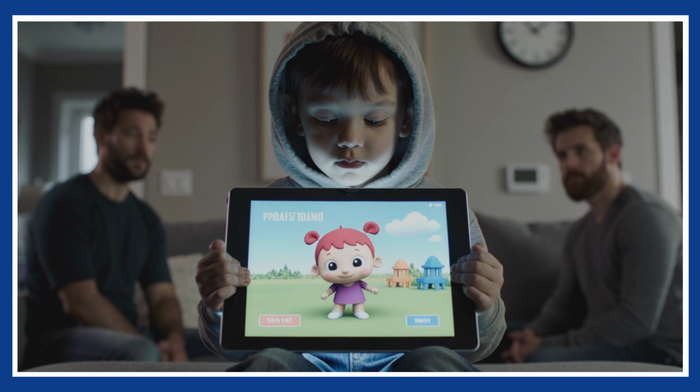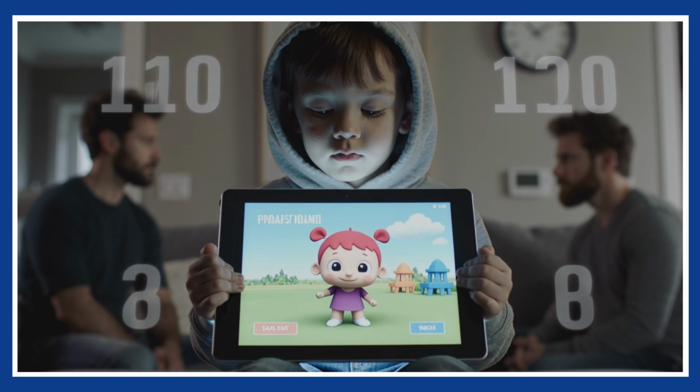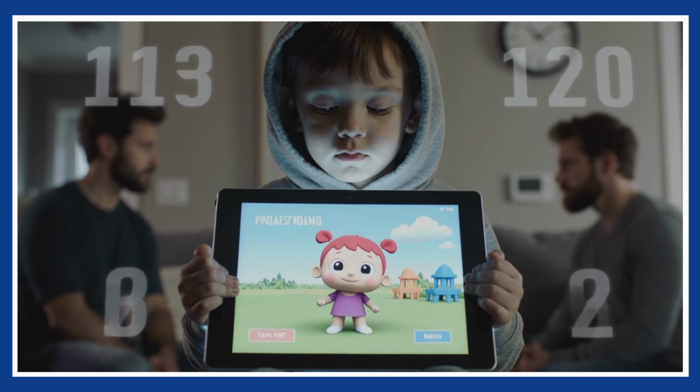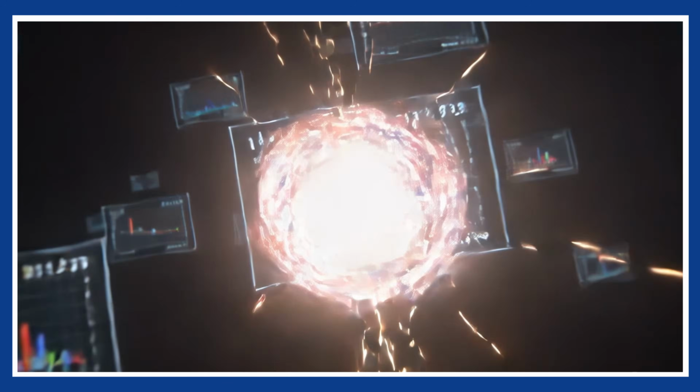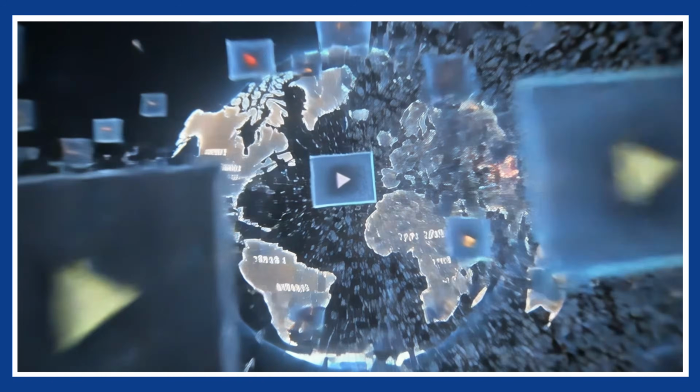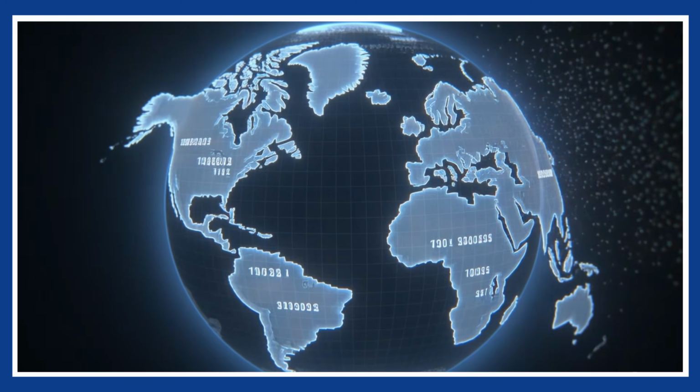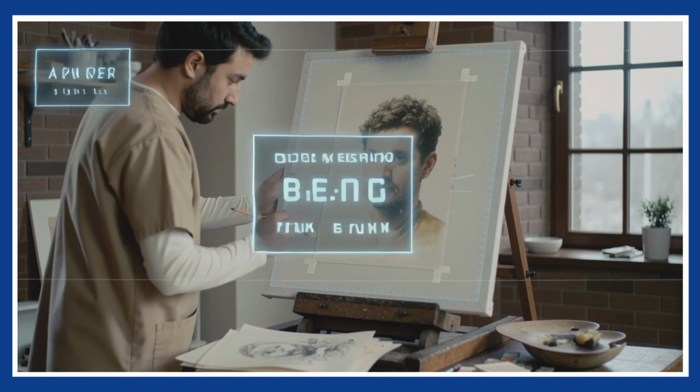The cheat code is simple. iPad kids don't have an off button. They will watch the same 30-second loop 50 times in a row until their parents take the tablet away. The algorithm sees that 600% retention rate and absolutely loses its mind, pushing your video to every corner of the planet. The platform doesn't care if your artistic vision is deep.